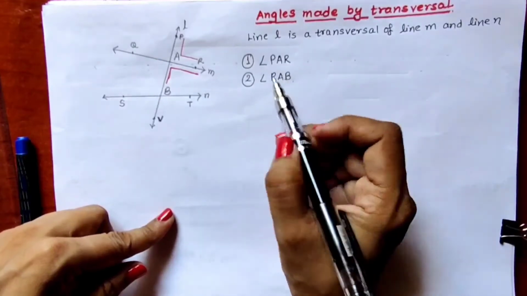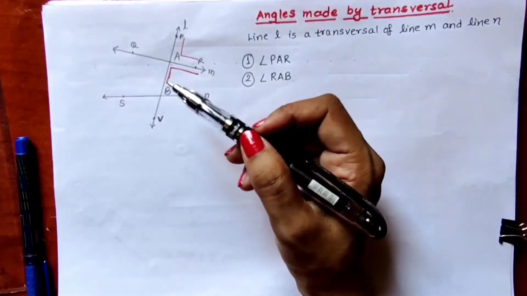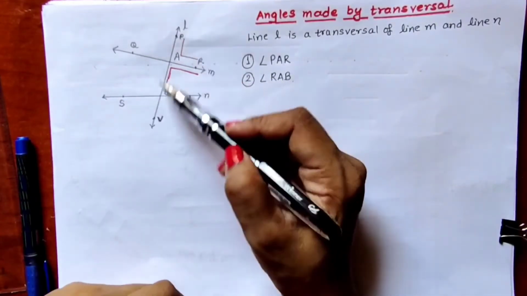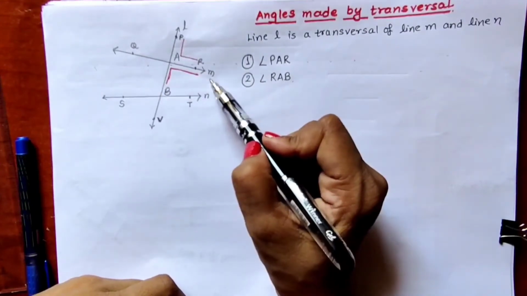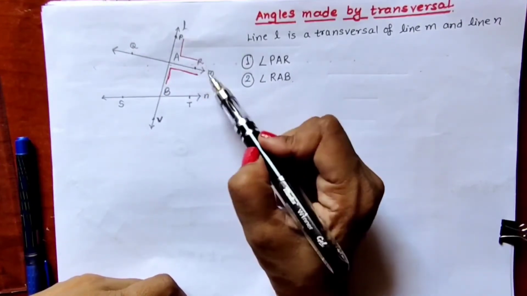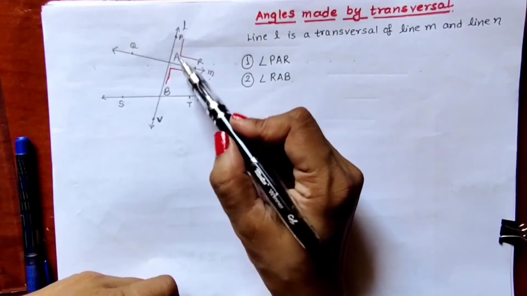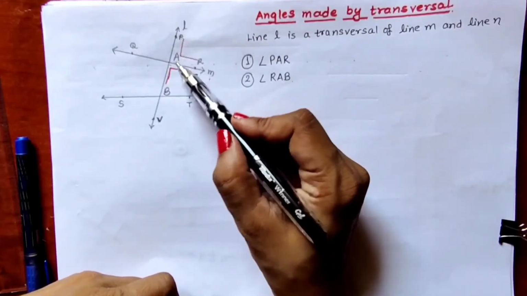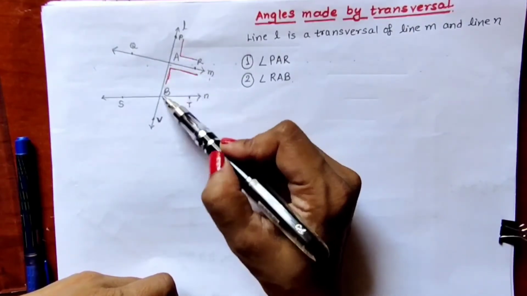So these two angles are angles made by transversal L and line M. At the intersection of line L and line M, we get these two angles, PAR and RAB.